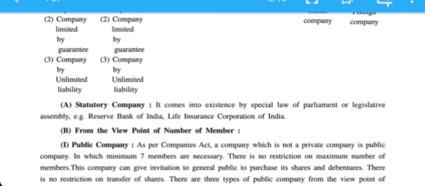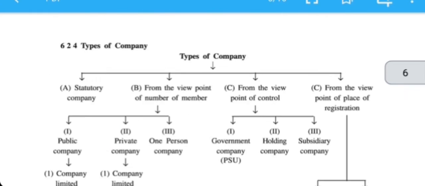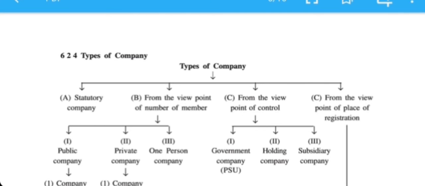Statutory company is a company which comes into existence by a special law of Parliament or Legislative Assembly. If any company is set up by a special law passed by Parliament or Legislative Assembly, such a company is known as a statutory company. For example, Reserve Bank of India, Life Insurance Corporation of India. It is all over India. It is a government company.